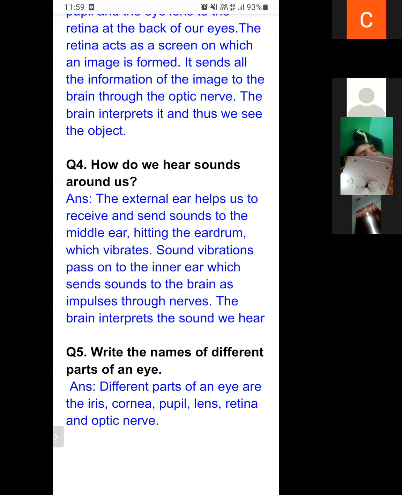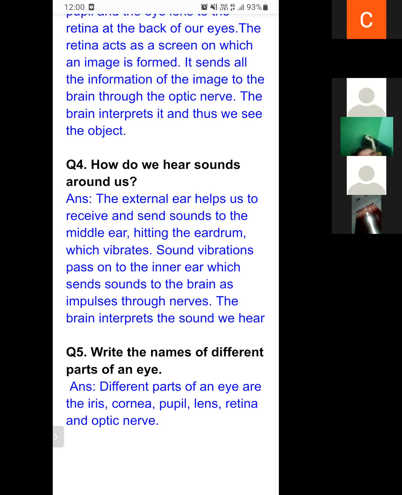It will send that sound to the middle ear, which will hit the eardrum, and the eardrum will vibrate. The sound vibration passes to the inner ear, which sends sound to the brain with the help of nerves, as impulses. The brain will interpret this sound, and thus we can hear.